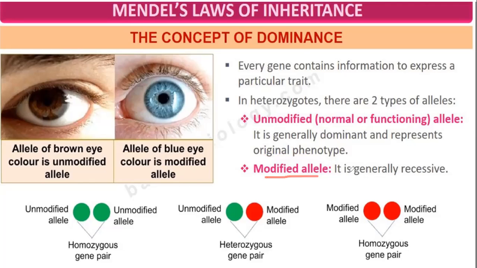Modified allele is generally recessive. So allele of brown eye color is unmodified allele, and allele of blue eye color is modified allele. Unmodified alleles together produce a homozygous gene pair. Here unmodified allele and modified allele produce a heterozygous gene pair.